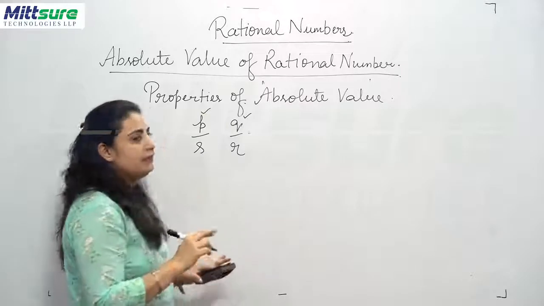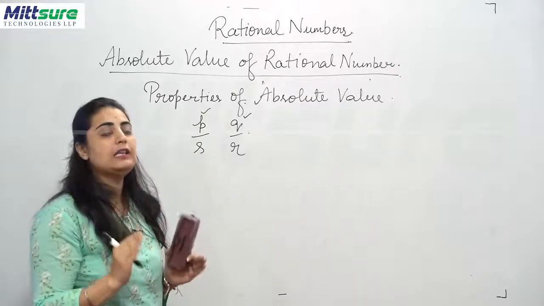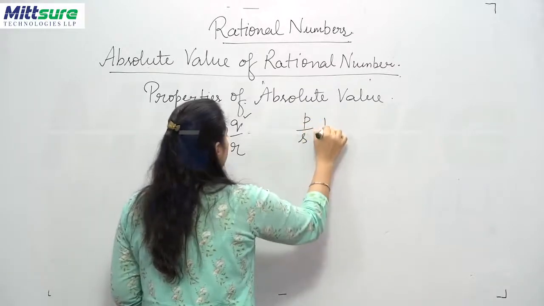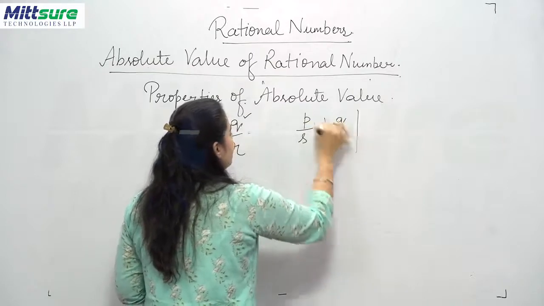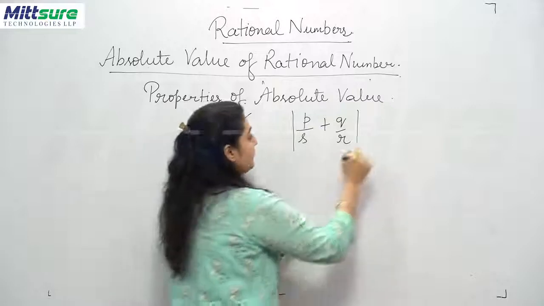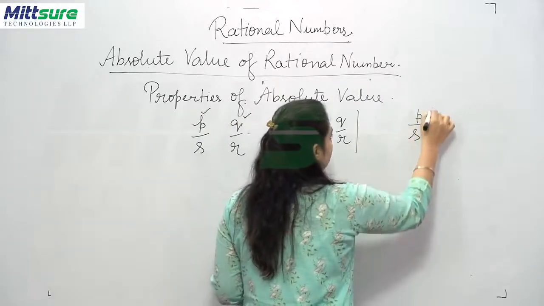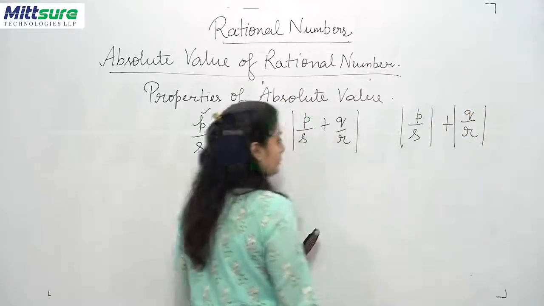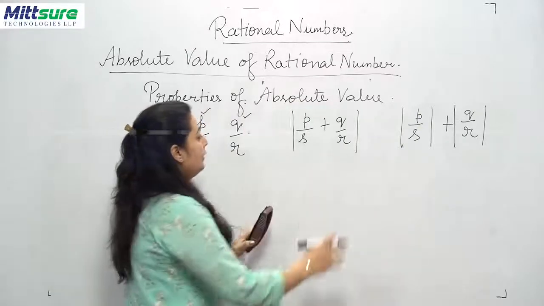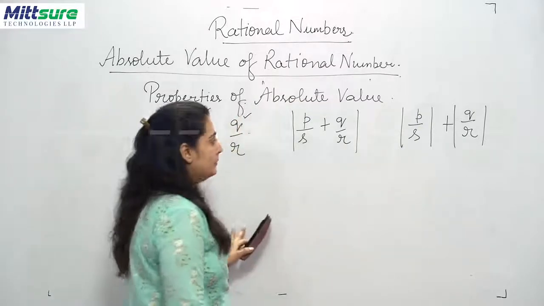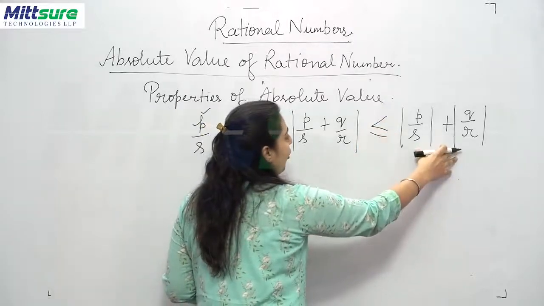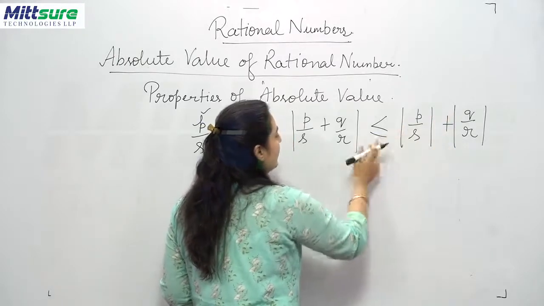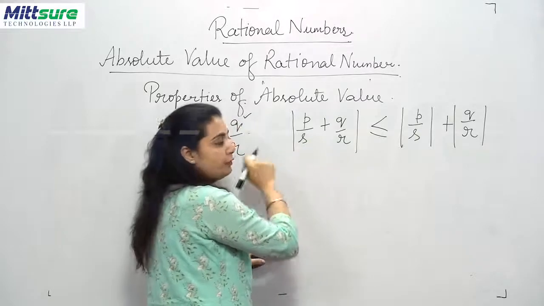They can be represented in two different manners when we talk of addition. One is where P upon S plus Q upon R is inside the mode, and the other is where P upon S is in the mode plus Q upon R is in the mode. Now, out of these two, which one is greater? The first form, the absolute value of the sum, will always be less than or equal to the sum of the absolute values of the two rational numbers.